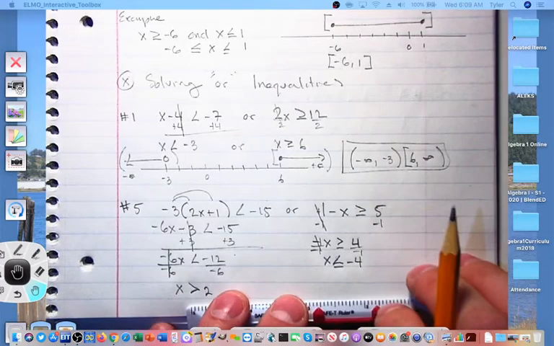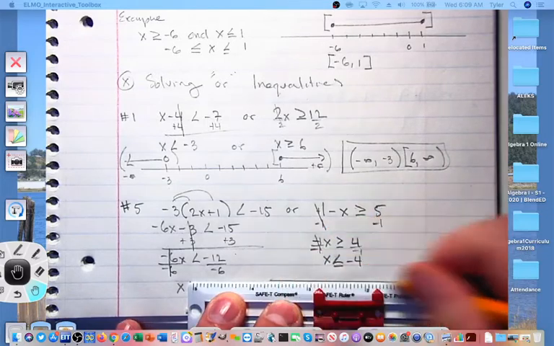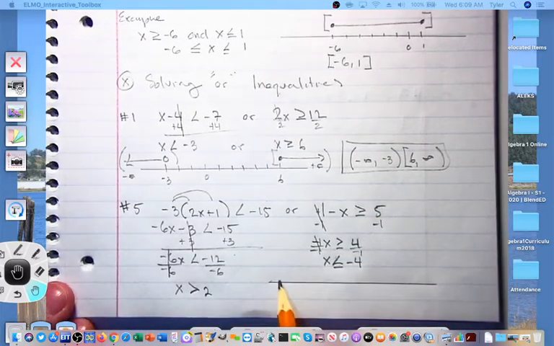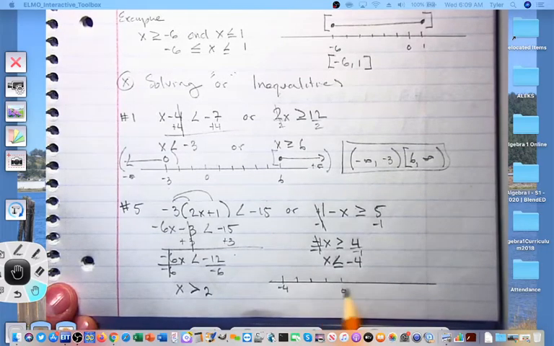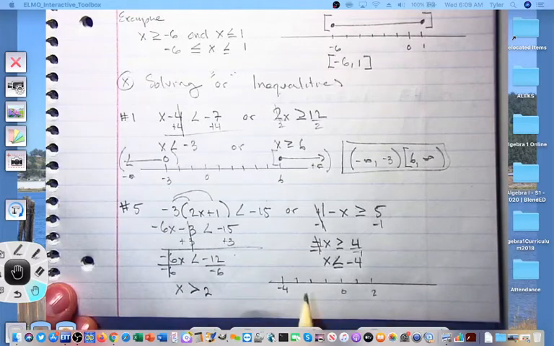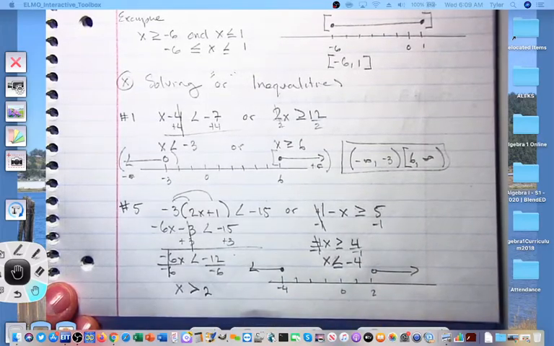Let's graph this. This is an OR inequality, so my arrows should go apart when I graph it. I'm going to need to include negative 4, 3, 2, 1, 0, 1, 2 on there. And let's see, x is greater than 2. So that's an open circle above 2, arrow to the right. x is less than or equal to -4. That's a solid circle above -4 with an arrow to the left.